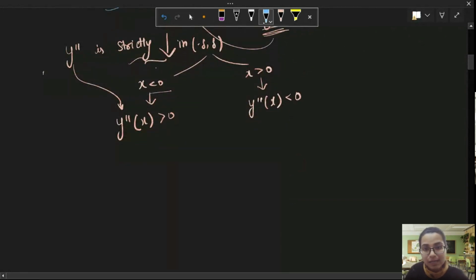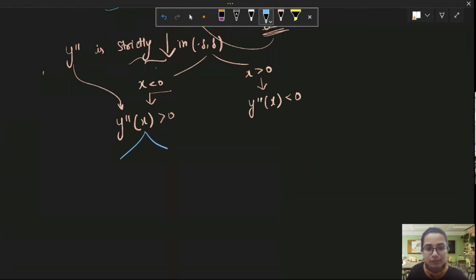So now we'll have to go much deeper. We'll have to make cases again. What does this mean actually? That y double dash x is greater than 0 in minus delta to 0, and this is happening in 0 to delta. So y double dash x is greater than 0. What does it mean? That y dash is strictly increasing, and why strictly? Because there is strict inequality.